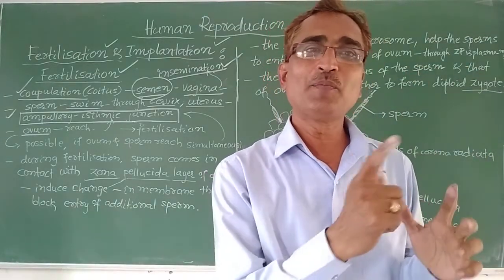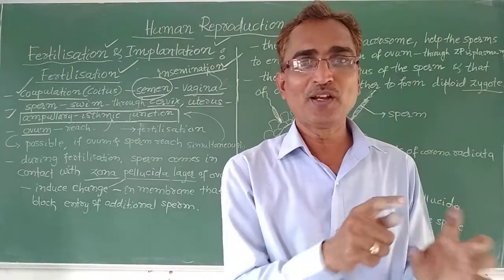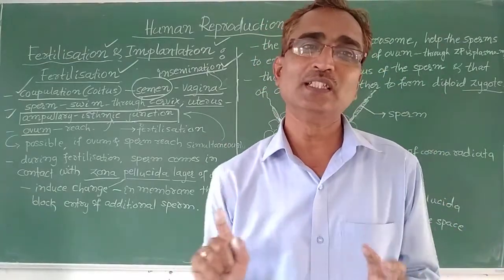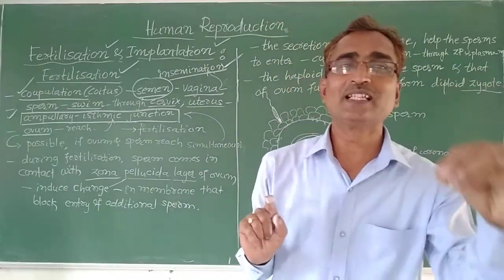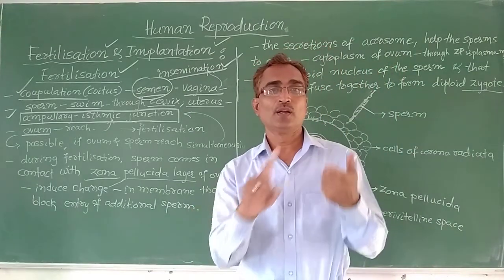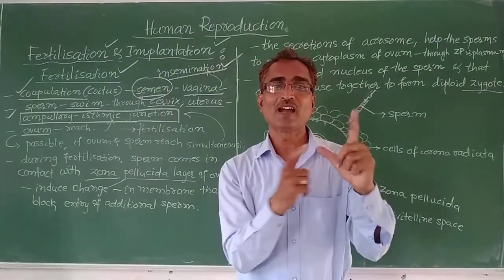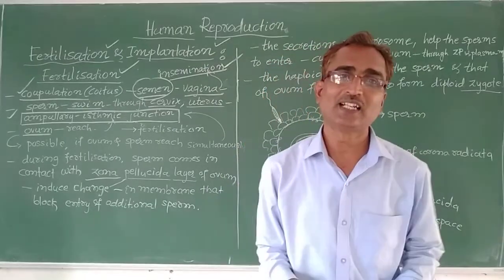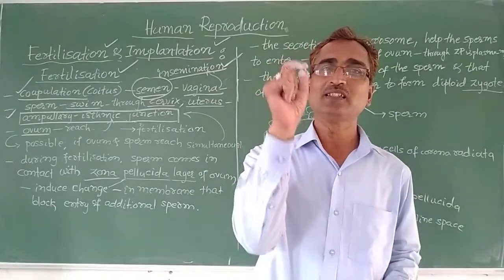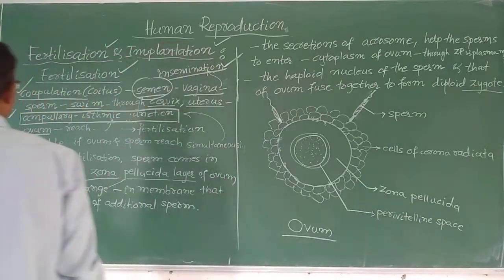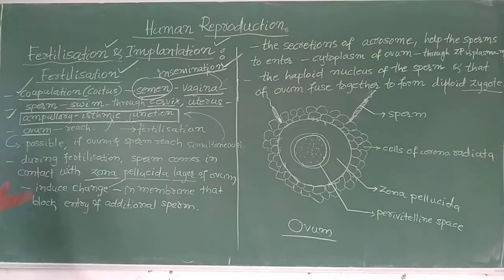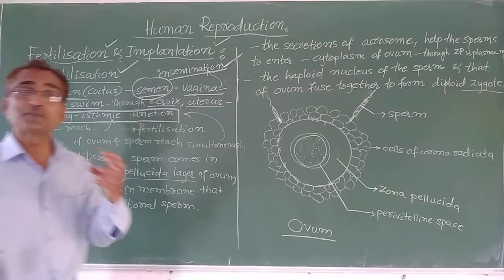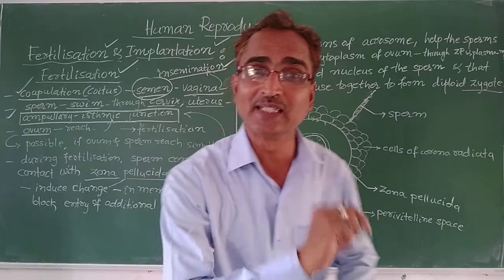Okay, and then they will pass through the infundibulum, and then they will reach the ampullary-isthmic junction. Now what happened? Both sperm and egg have come to one place, that is the ampullary-isthmic junction. Okay, so automatically what happens? Fusion of this sperm and ovum takes place.